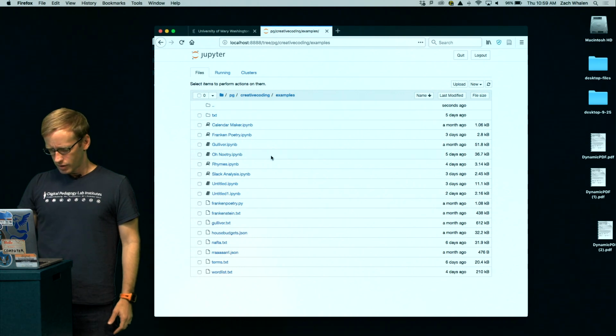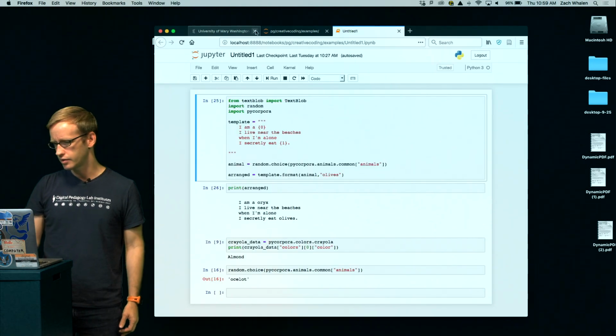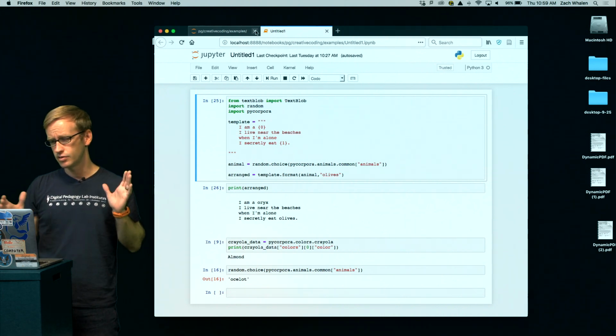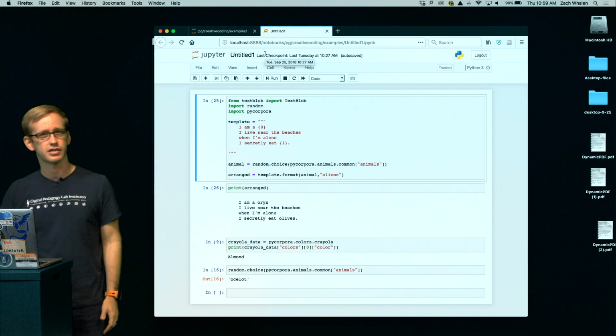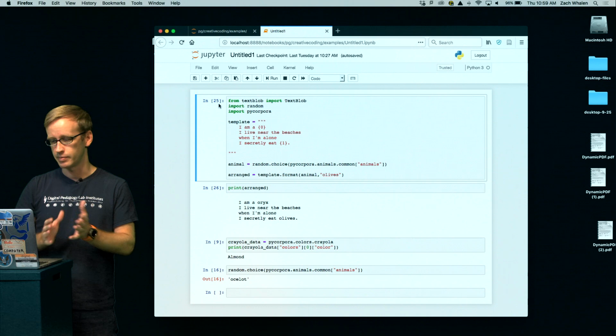So let's see, what was I working on the other day? Oh yeah, it was this Python notebook called untitled1.ipynb, and the first thing I want to make sure to change about this that I forgot to do yesterday was to give this a name that actually relates to the content. So I'm going to go ahead and change that. Oh, I forgot to start my timer, so I'm starting my timer now. 10 minutes, let's see how it goes. See what I can get done in 10 minutes.